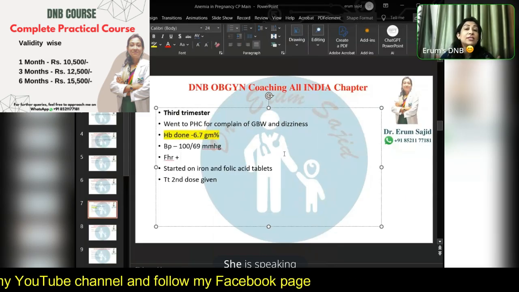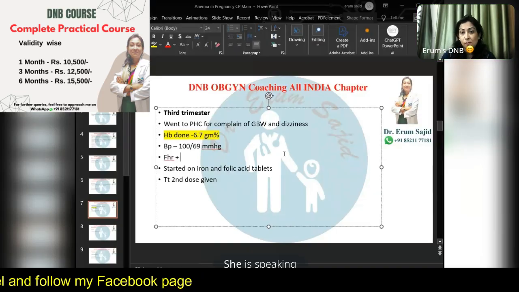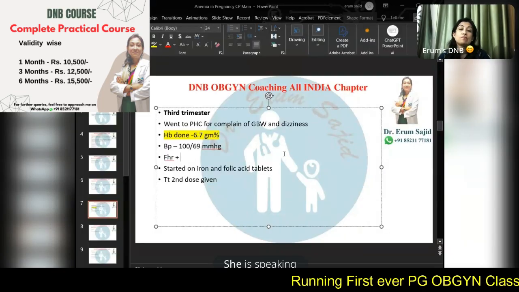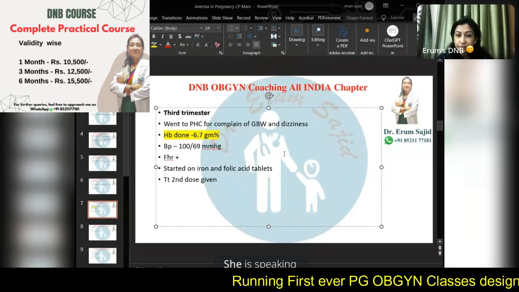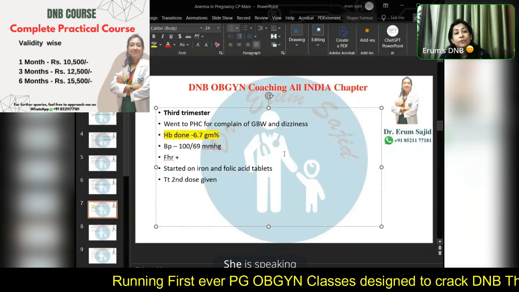And in her history, how do you know this? It was written on the Mamta card. They usually bring the Xerox copy of the Mamta card to us. In that Xerox, we see that there was a visit to the PHC where the BP and the Hb were noted down, handwritten. There were no lab reports.